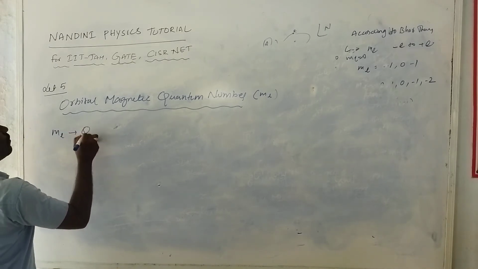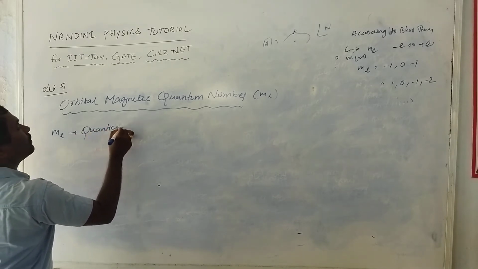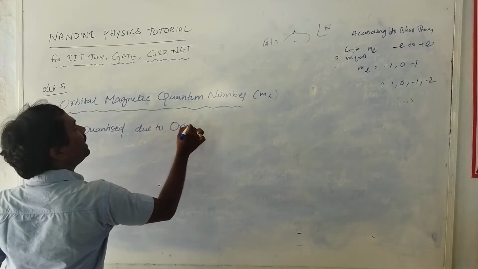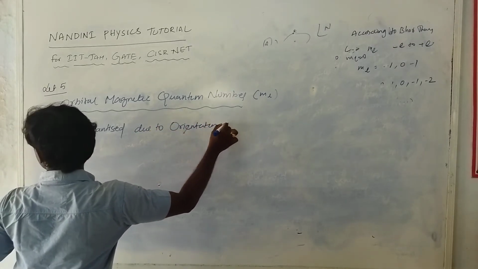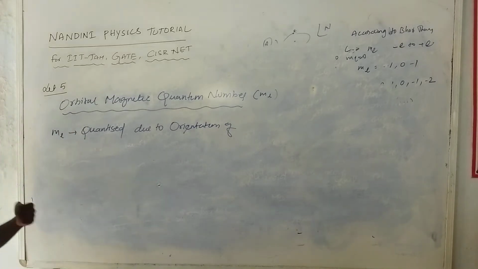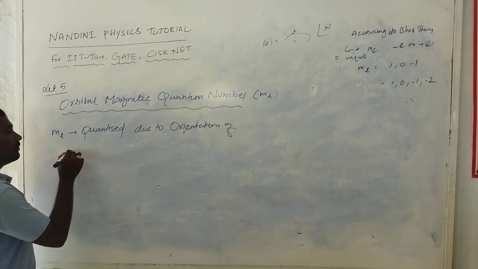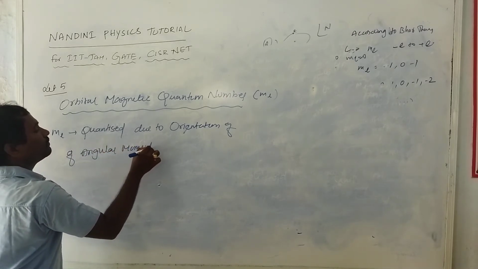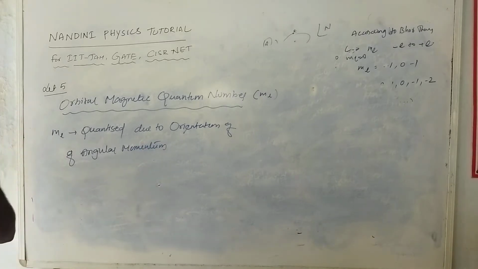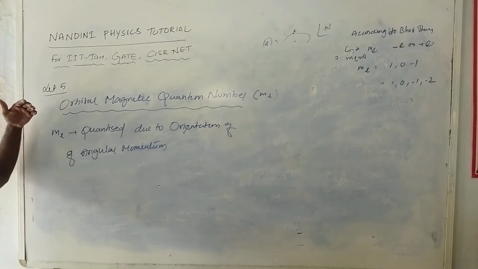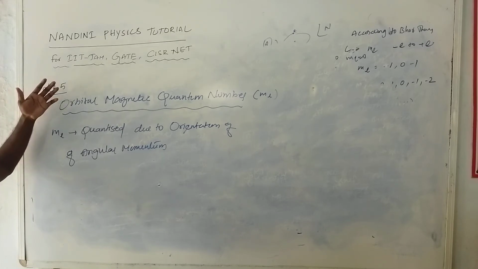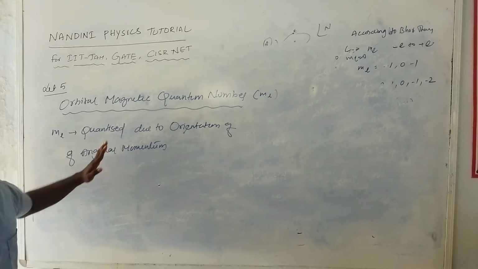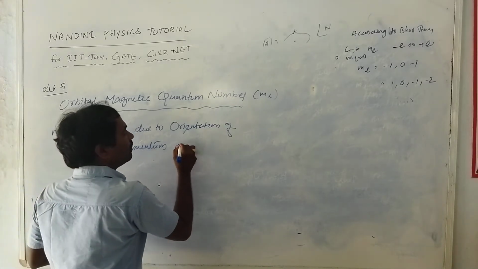ML is quantized due to orientation of angular momentum. ML is also a quantized quantity, like angular momentum is a quantized quantity. Similarly, ML is also quantized due to orientation of angular momentum about a specific axis.